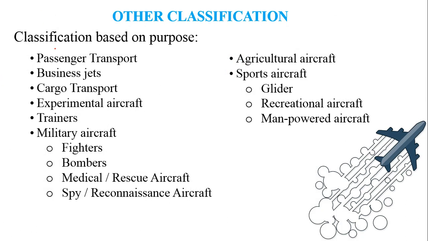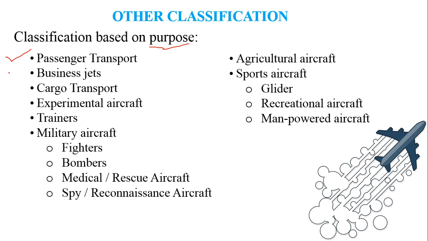So when we get into the other classification, we classify the aircraft based on its purpose. Based on the purpose, the aircraft can either be a passenger transport aircraft such as the Airbus A320 or a Boeing 747. These are the manufacturers, and from the aviation's perspective, we will remember the carrier's name such as Indigo or SpiceJet.